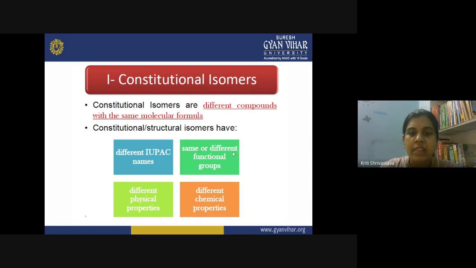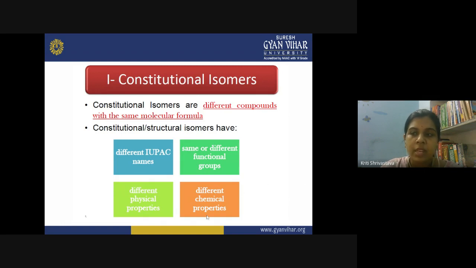Then they can have the same or different functional groups. Like if oxygen is present in my hydrocarbon, then it could be an ether as well as an alcohol. So these are the functional group isomers. Then they can have different physical properties, merely due to the branching of the chain. Maybe you have seen straight chain hydrocarbons and branched chain hydrocarbons. So their physical properties change, although they have the same formula.